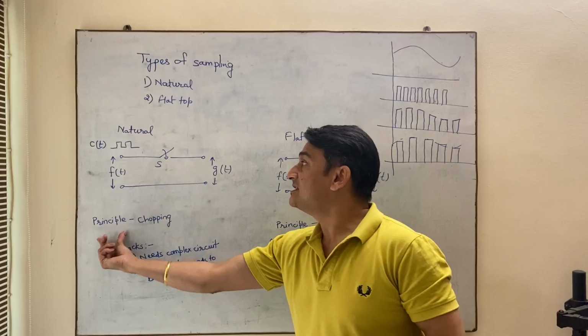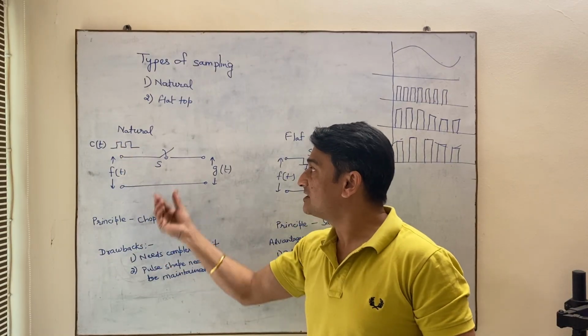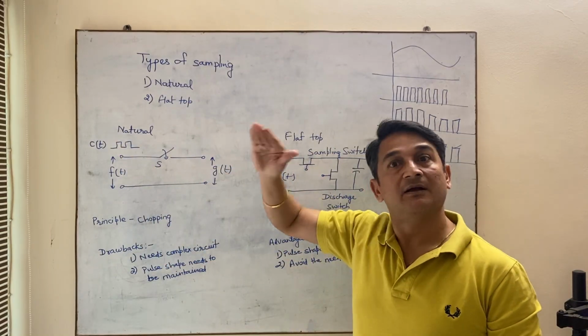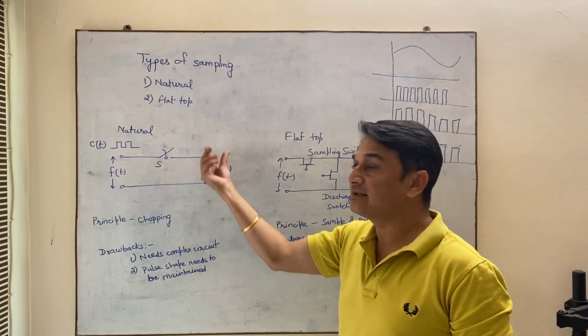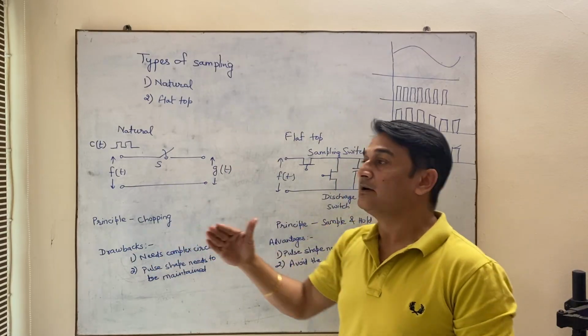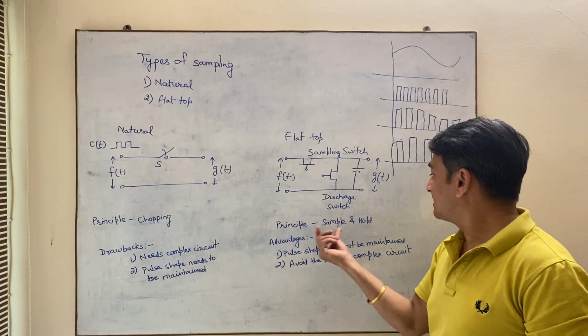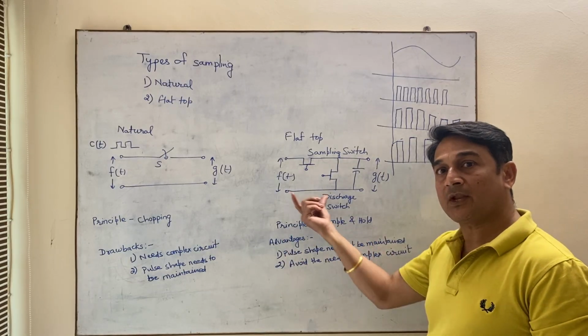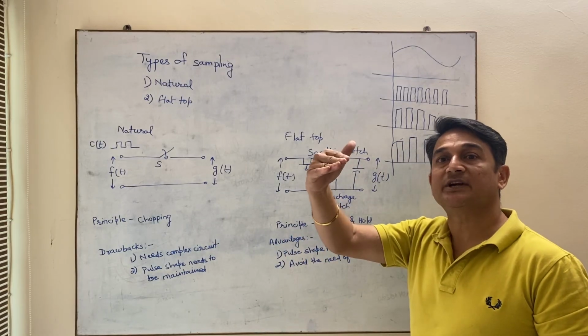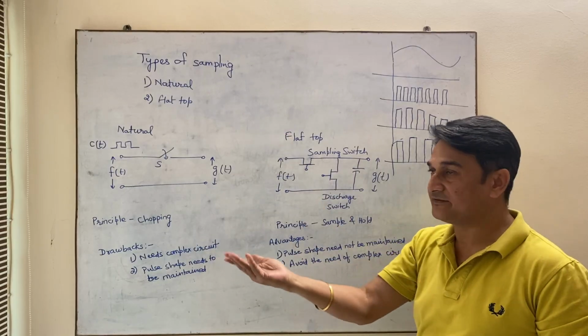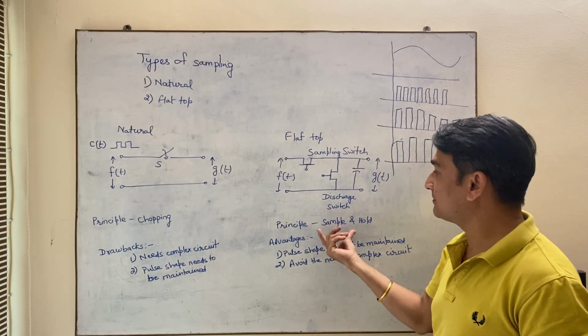So basically the principle of natural sampling is the chopping principle, because you are chopping the signal, either you are getting the signal or not getting the signal. In flat top you are following the principle of sample and hold, because every sample is holding its voltage till the next sample arrives. So this is how you are getting this process.